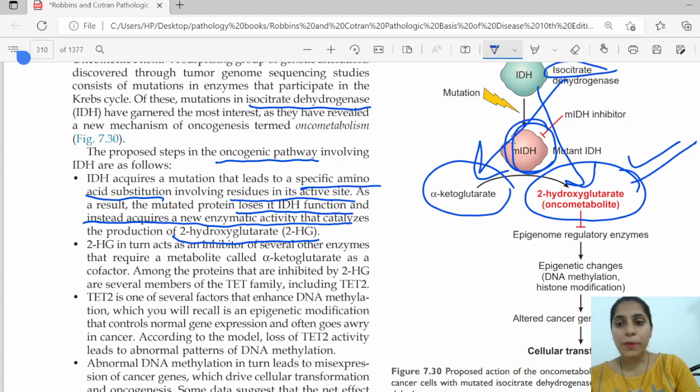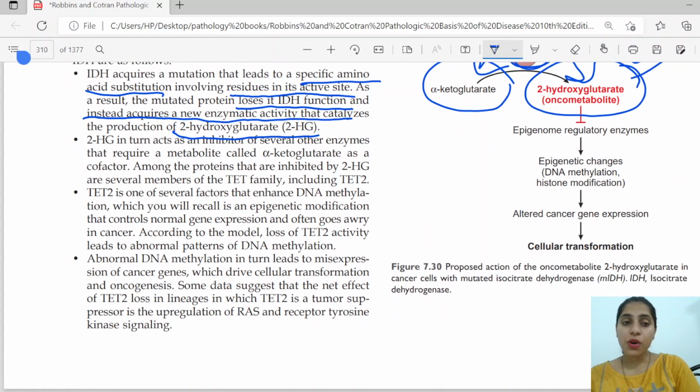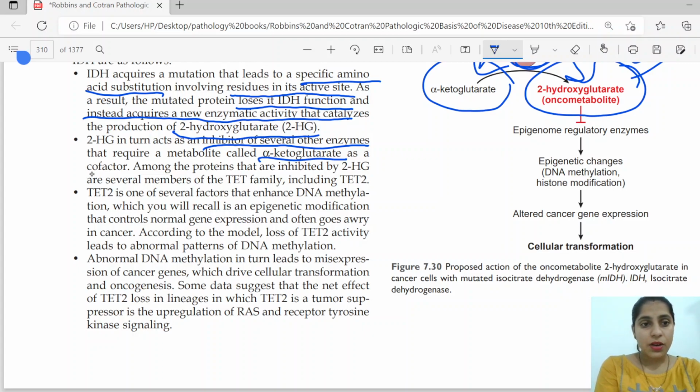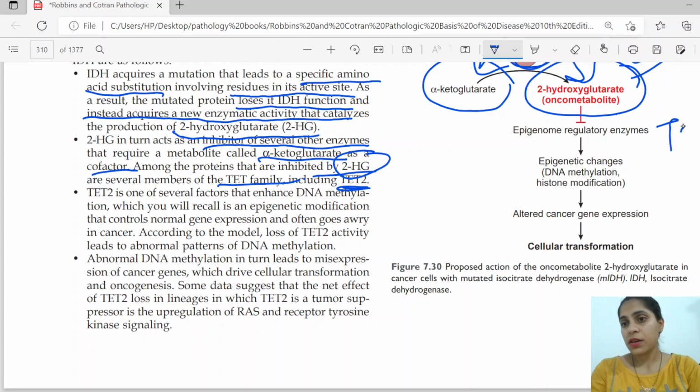So why is something called an oncometabolite? It is called an oncometabolite because it acts as an inhibitor of several other enzymes that require a metabolite called alpha ketoglutarate as a cofactor. Among the proteins inhibited by 2HG is the TET family, which includes TET2. So why is this TET2 important?